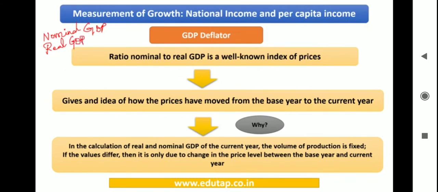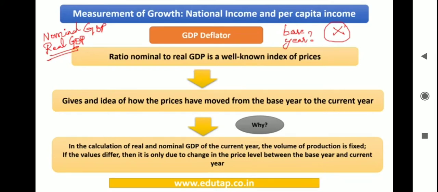Just understand this, that we were having a discussion where we came to an understanding that there is a country X and I'm asking you whether the capacity of this particular country to produce goods and services has increased or not comparing to its base year. Right? So in order to answer this particular question, what indicator do you need to refer? You need to see the real GDP of that particular nation in that particular year. Right? So this is a concept which is very important for us to understand.